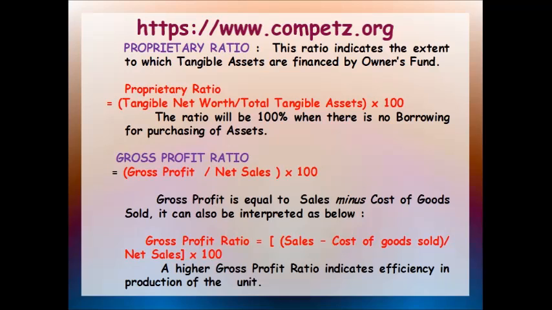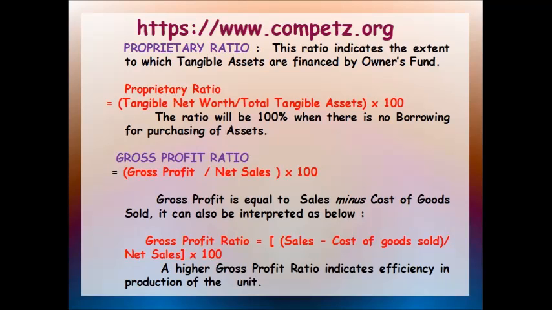So the formula is gross profit divided by net sales multiplied by 100. So friends, the formula is used to calculate the gross profit ratio. Where gross profit is equal to net sales minus your cost of goods sold. Net sales, how do we derive it? Sales minus sales return. Am I correct? Cost of goods sold, COGS, is nothing but opening stock plus your purchases plus your direct expenses like your freight, your carriage, etc., minus your closing stock.